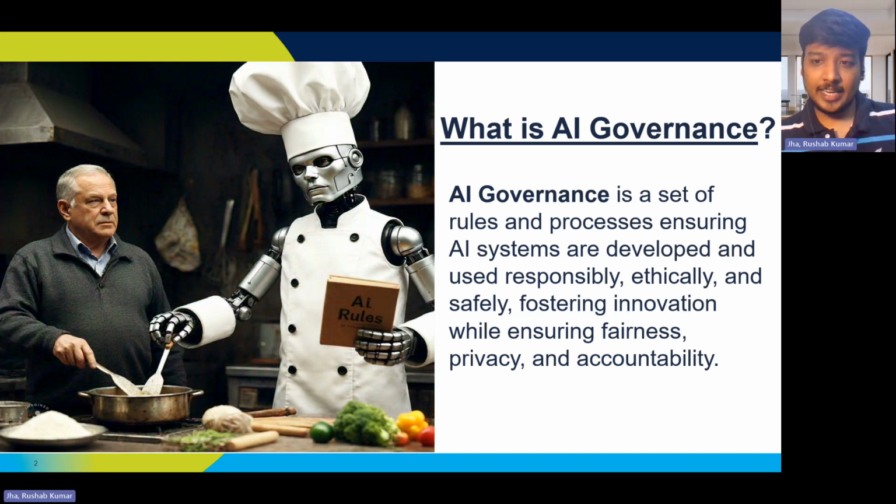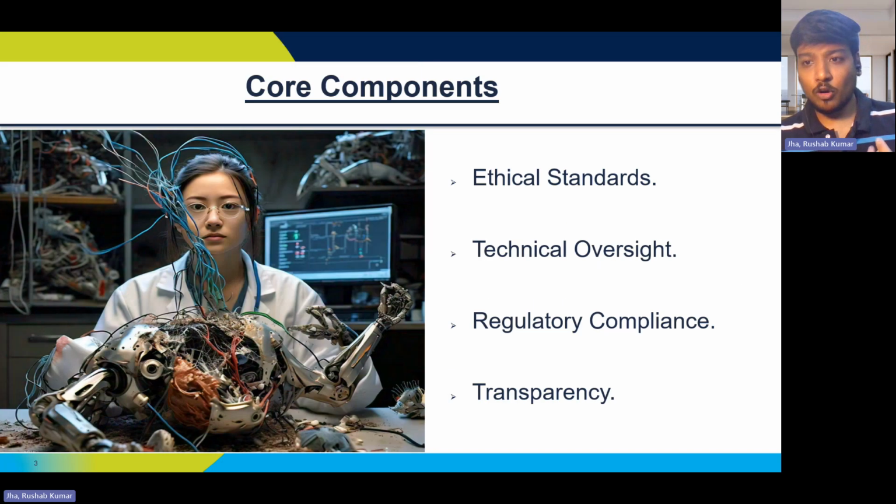So in order to understand AI governance even deeper, we need to understand its core components. The core components presented on the screen are what I'll be describing now. So it starts with ethical standards. Ethical standards are like a GPS. They guide AI to do what's right, avoiding bad shortcuts like bias.